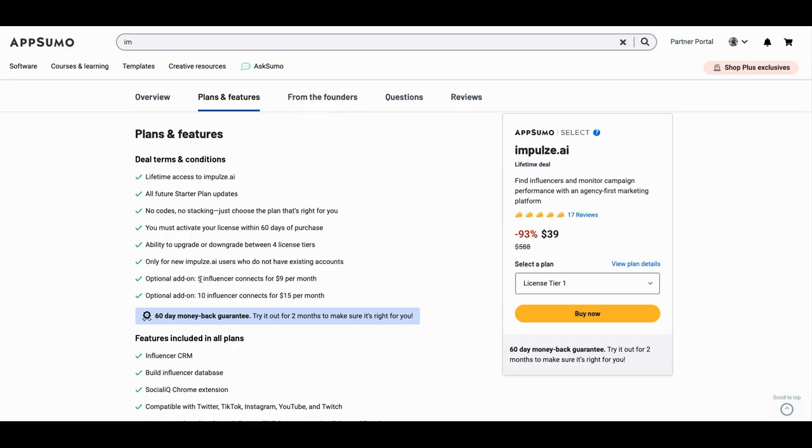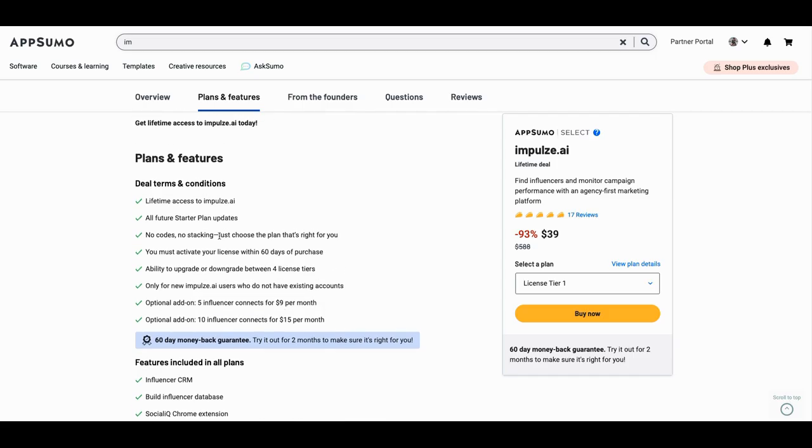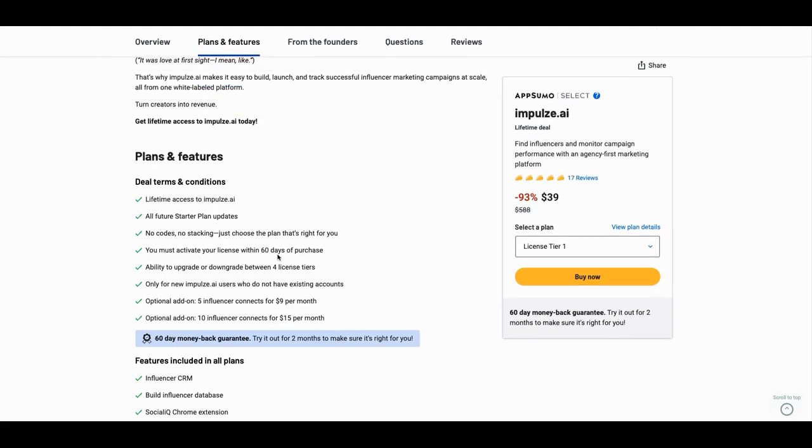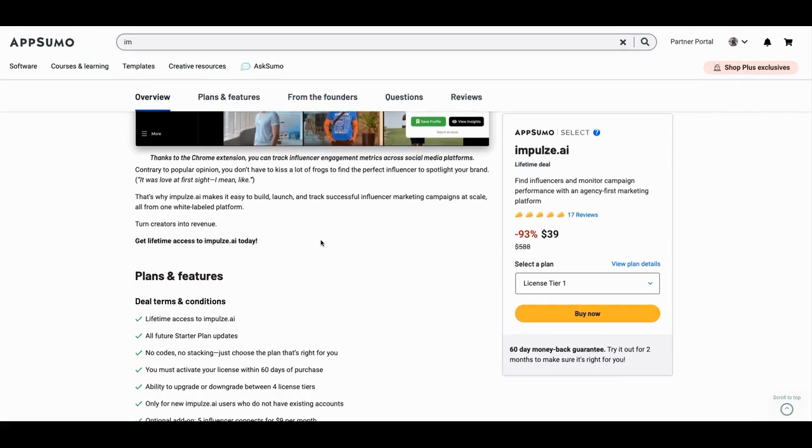These, you just cover your costs, right? So if you're going to add another 5 influencers on for $9 a month, you've already created them as a customer and you're probably charging them maybe $500-700 a month. Or if it's an agency client, you're charging them maybe $1,000 a month. That covers this cost easy, right? And it has lifetime access, right? And you have 60 days to actually purchase this and return it if you don't like it.